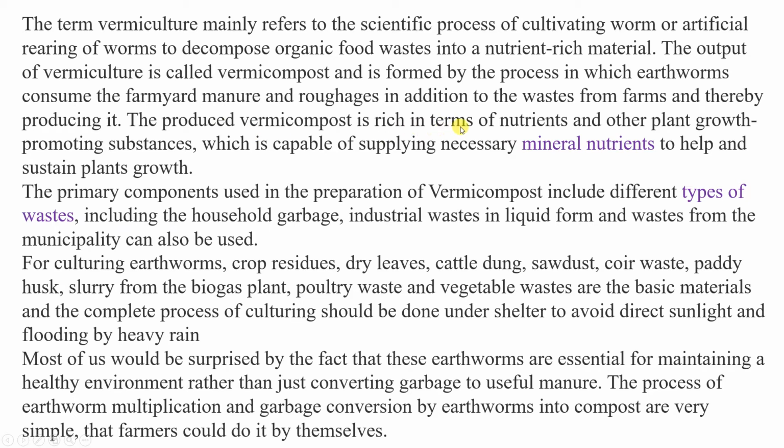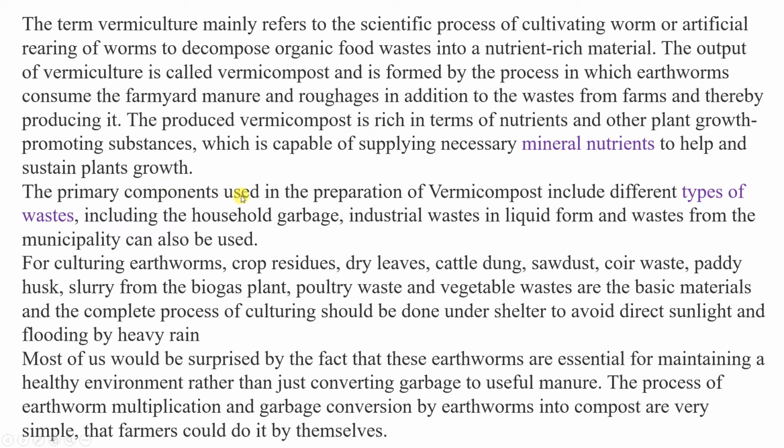Vermicompost is rich in nutrients and other plant growth promoting substances, which is capable of supplying necessary minerals and nutrients to help and sustain plant growth. So no chemical is added here, so it is organic fertilizer, which is always good for plants, and it is good for soil also.